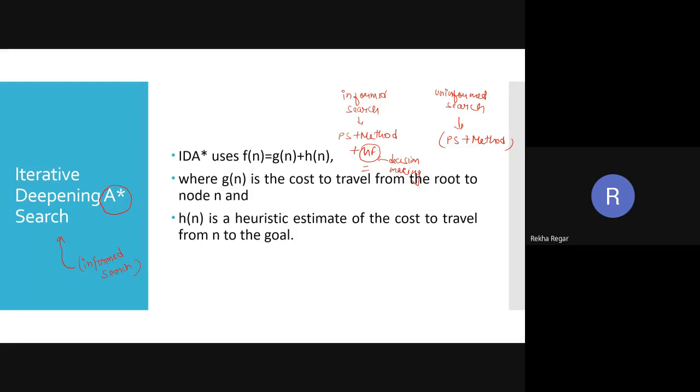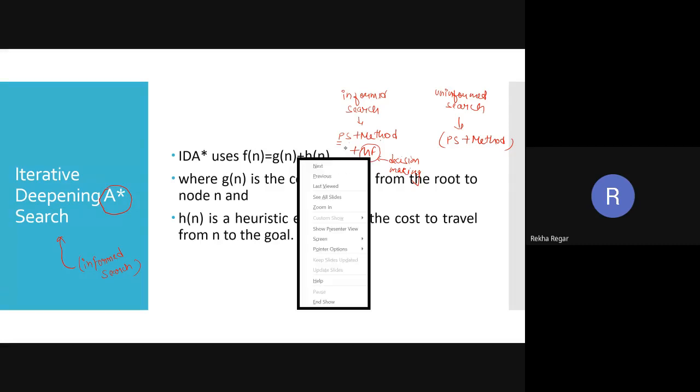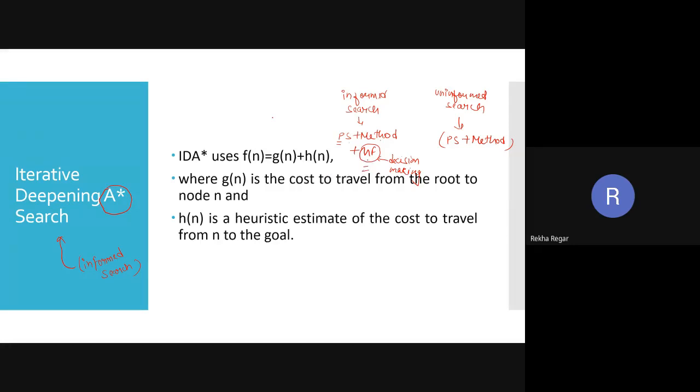So this is the simple two types of search: informed search and uninformed search. Informed search is going to give a solution, where it considers the problem statement, method plus heuristic function. After taking these three values, it is going to give the goal, whatever the problem we have. And in uninformed search, the search strategy simply takes the problem statement and method, and after that it is going to give the goal.